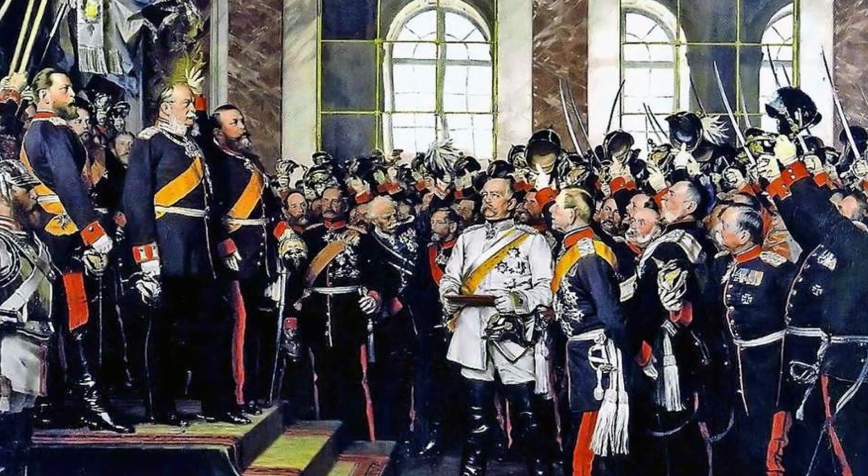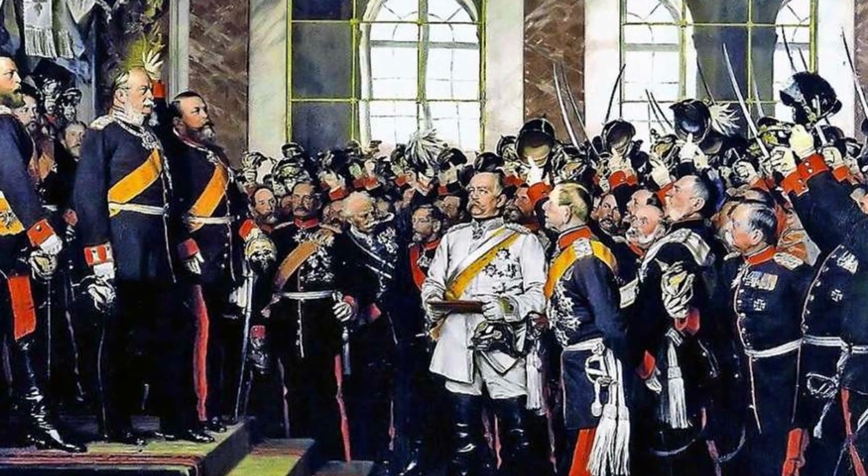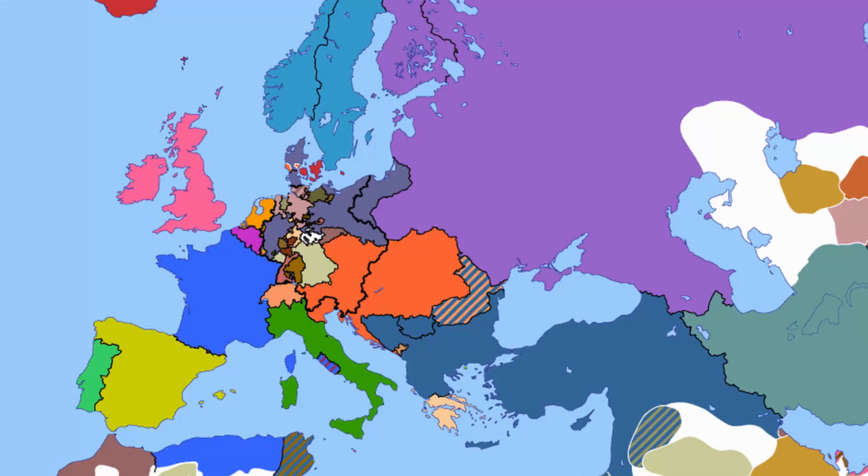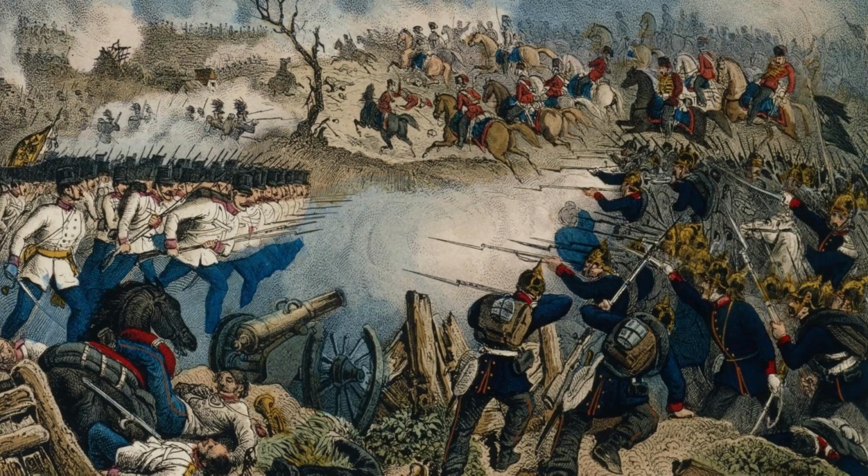Bismarck wanted a united German state, but under Prussian control. Austria, on the other side, wanted to preserve the status quo and its position at the top of the German Confederation. Germany would be united by blood and iron. Now it was up to the guns to decide who would rule. This set the stage for the unification wars.